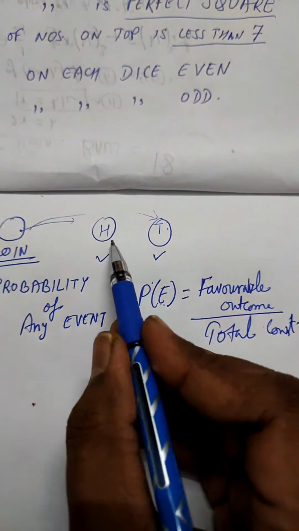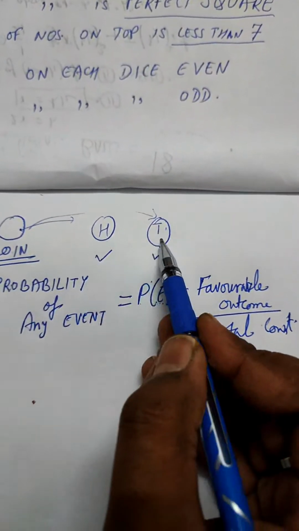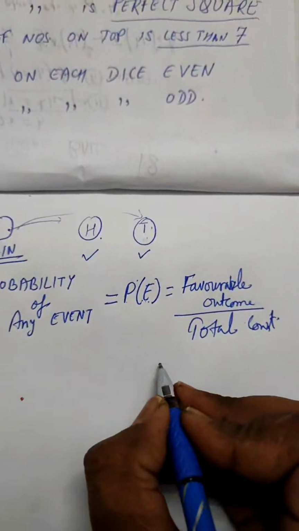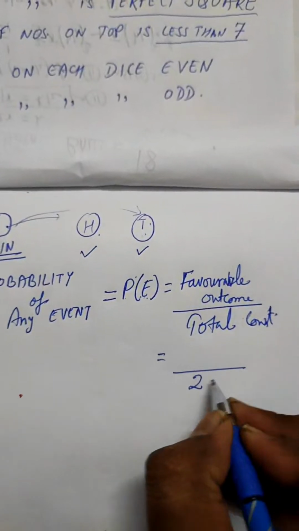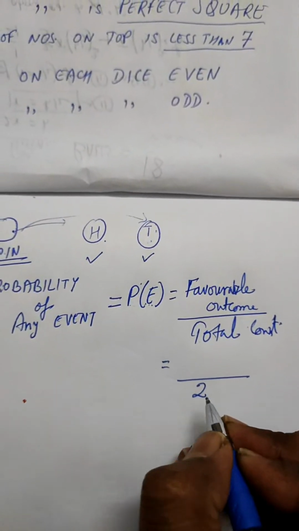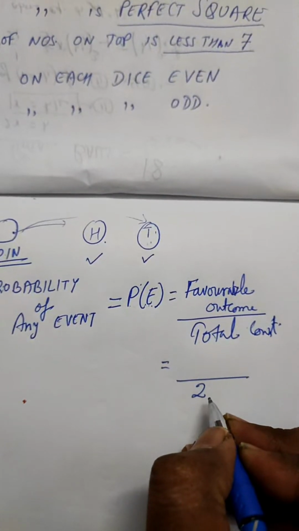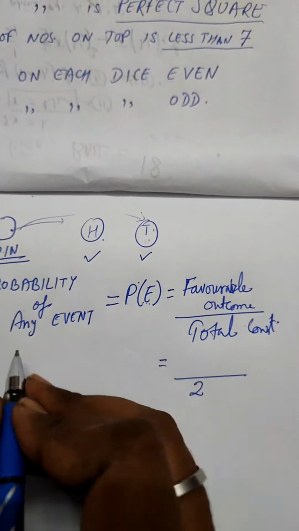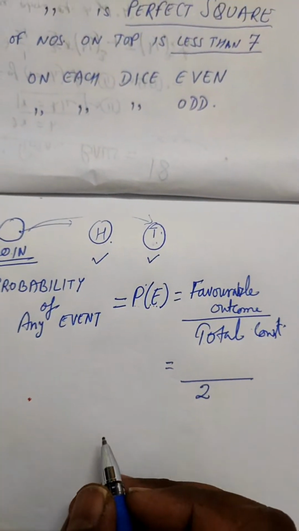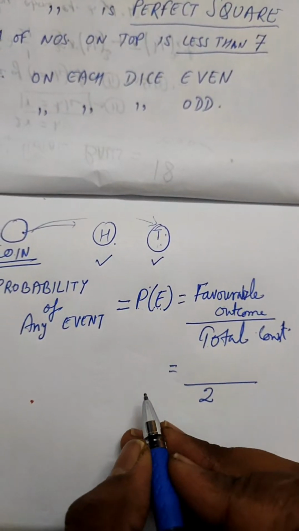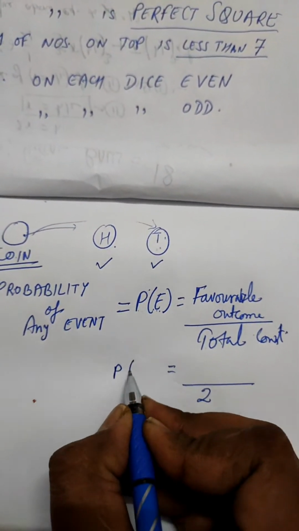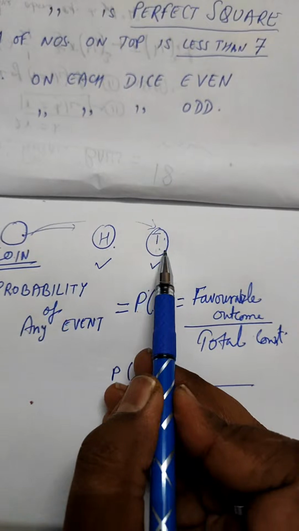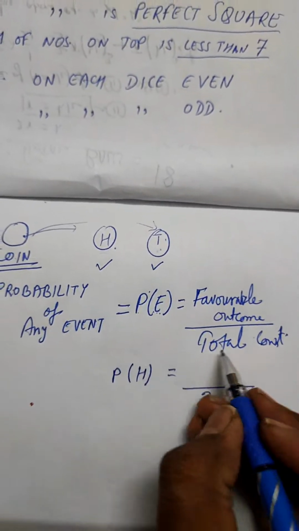So here you can see the total count. There are two output possibilities, head and tail. So in the total count, we will write 2 in the denominator. And for the favorable outcome, suppose we want the probability of getting heads, it is denoted as P of H. Here there are two options, and head is one of the options, so put 1 over here.